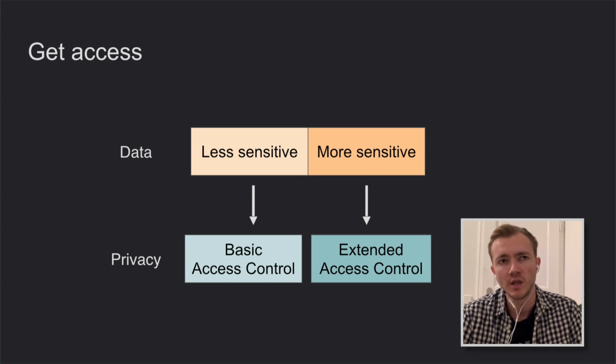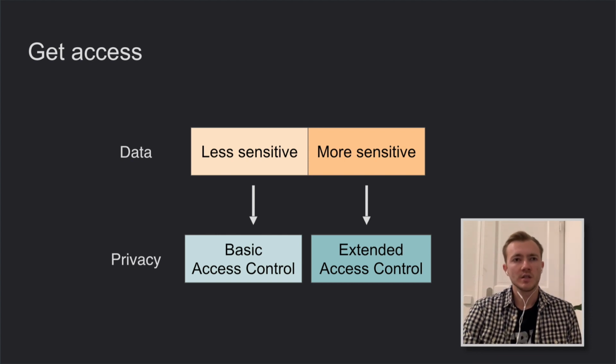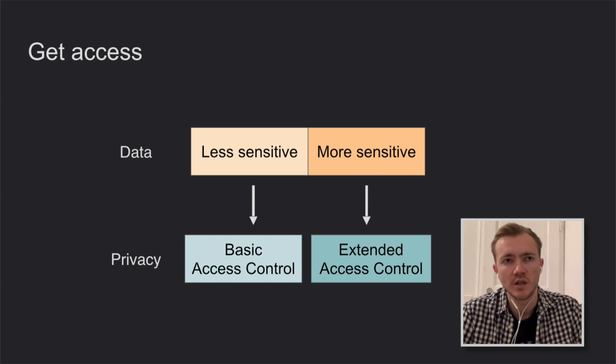So it means if you want to read even less sensitive data from these document types, the basic access control is not enough to do this. Regarding the documents from Netherlands, as I didn't work with them personally, but as far as I know, all passports, identity cards, and the driving licenses in the Netherlands are compatible with doc 9303, so you can set up basic access control to read less sensitive data from these document types.